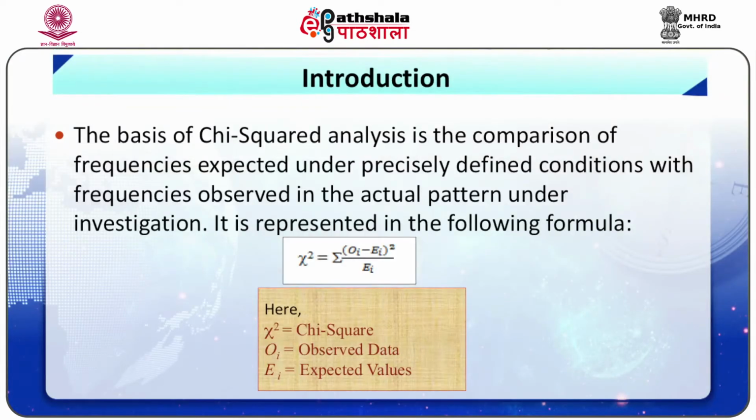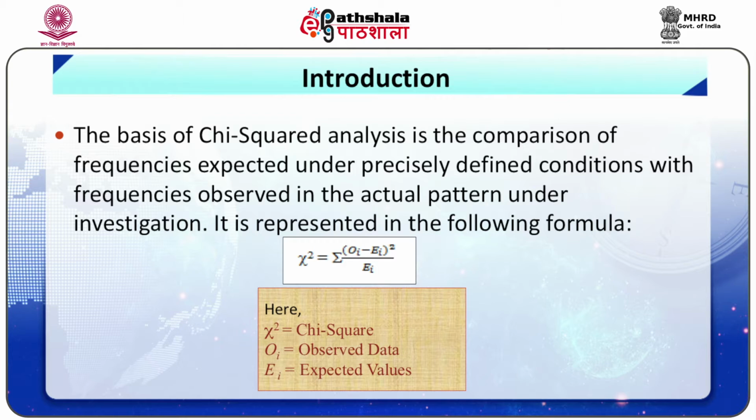To summarize the above, we can say the basis of chi-square analysis is the comparison of frequencies expected under precisely defined conditions with frequencies observed in the actual pattern under investigation.